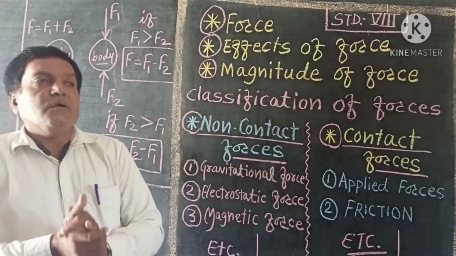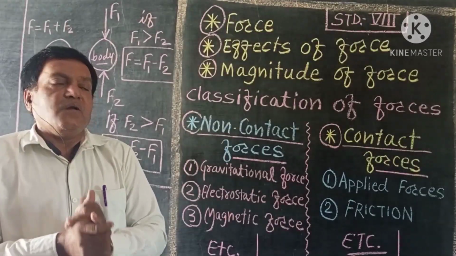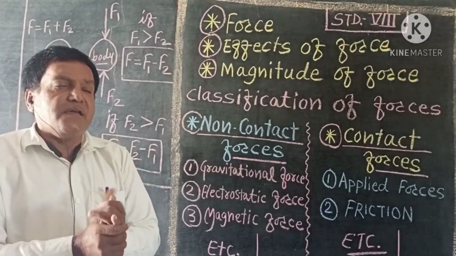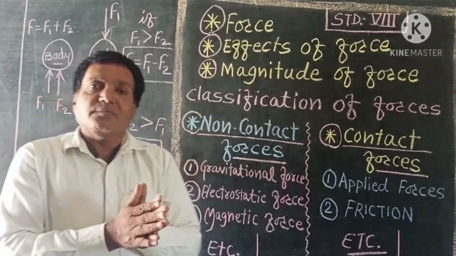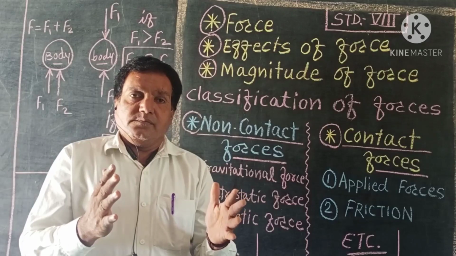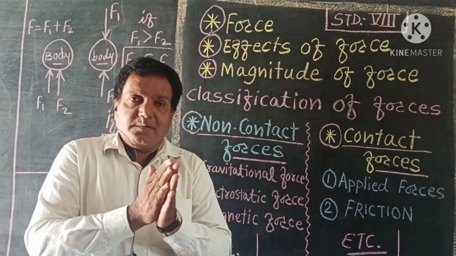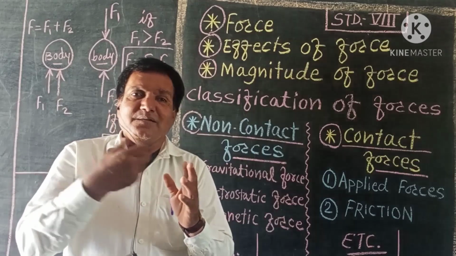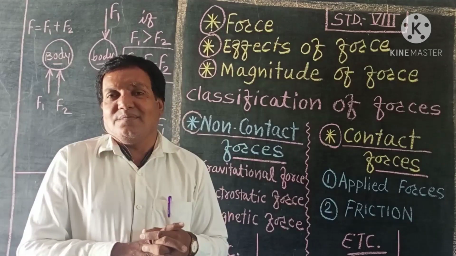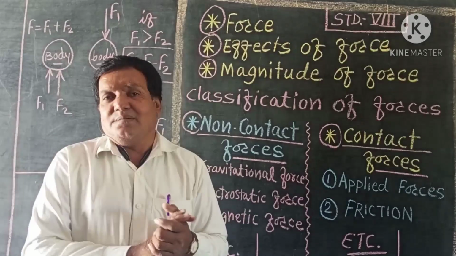Means force can change the size or shape of an object. Again, one plastic ball, if you press in this way or push, it will be deformed. It will change its state.